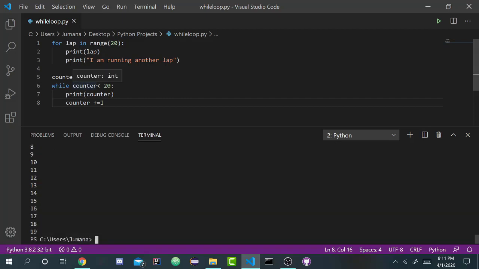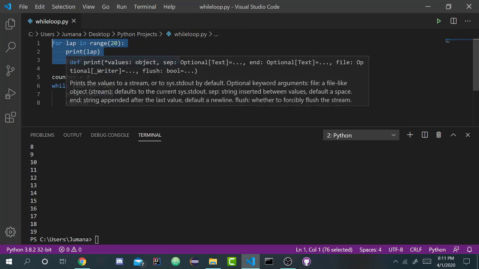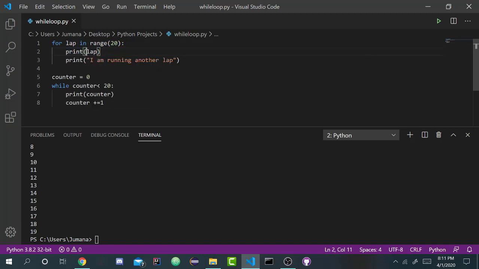So these are two loops. You might ask, why are we even using a while loop? It looks like it's just more complicated and longer when the for loop is doing the exact same thing. Well, that's true, because while loops aren't really supposed to be used for this case. They can be used, but they weren't really invented for this specific use case.